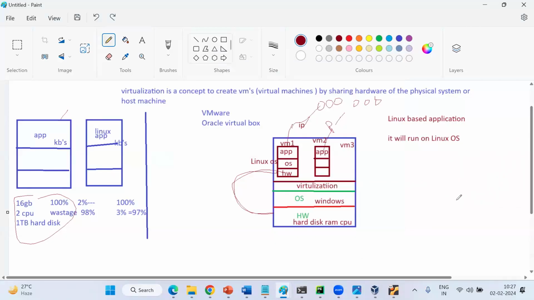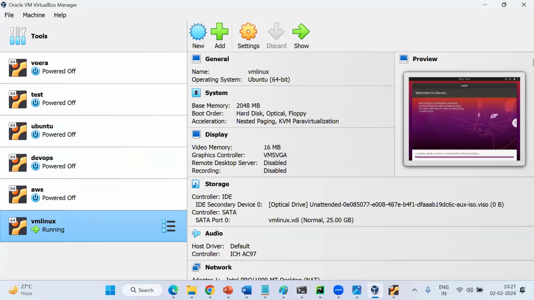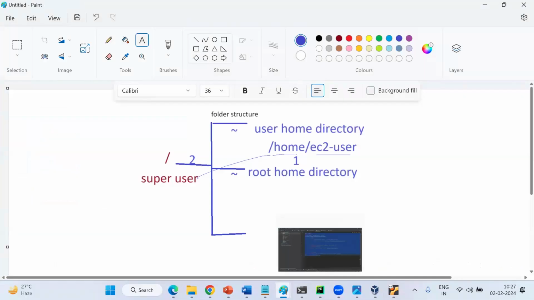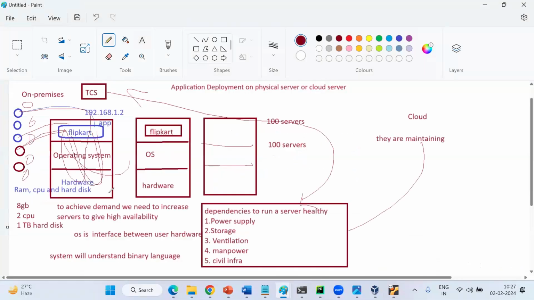The challenge is, guys, for example, if my laptop or my server gets corrupted, how many VMs will be impacted? Then you have to take more care, right? In this case, no problem.